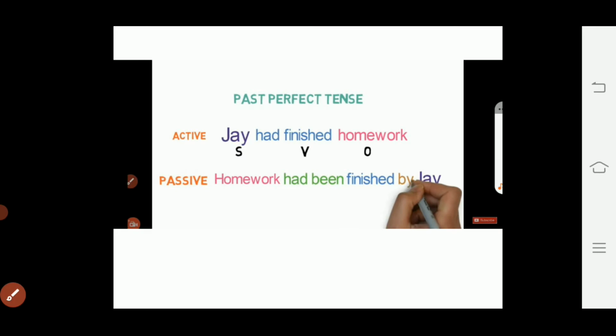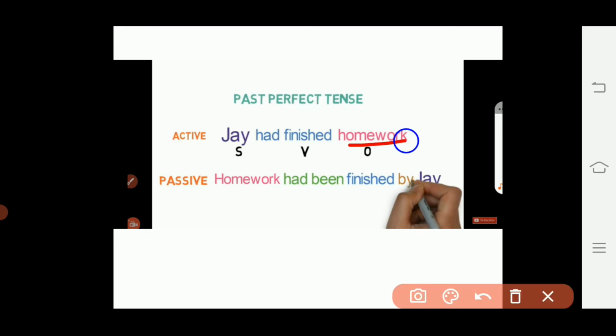Let's see the example of past perfect tense. In past perfect tense, we usually have had plus the third form of the verb. For example, Jay had finished homework. Here in this sentence, Jay is our subject, finished is our verb, and homework is the object.